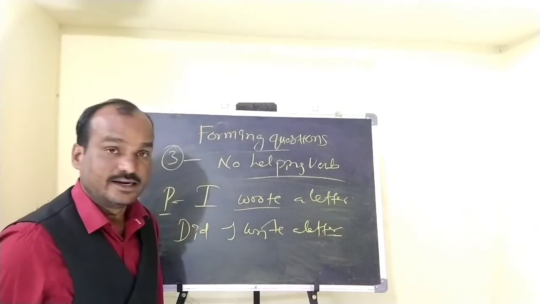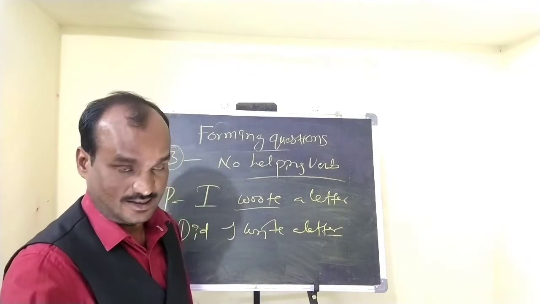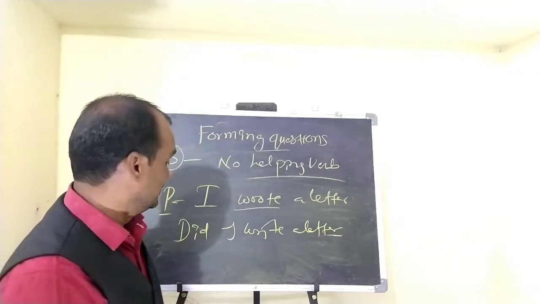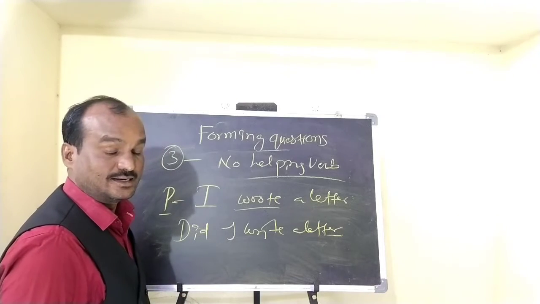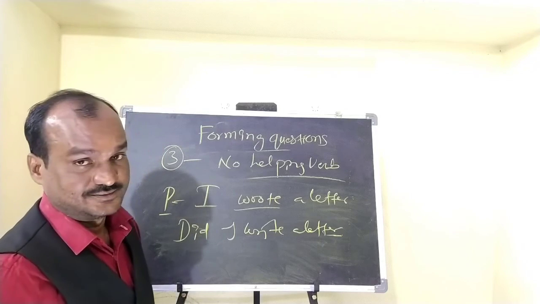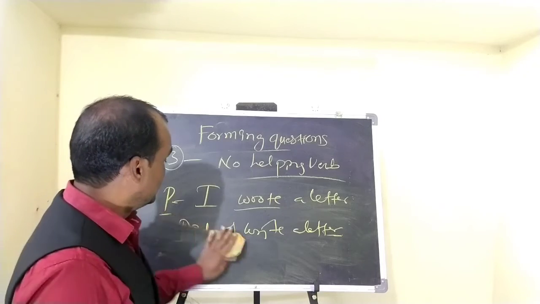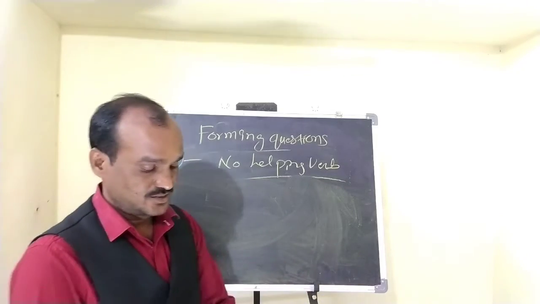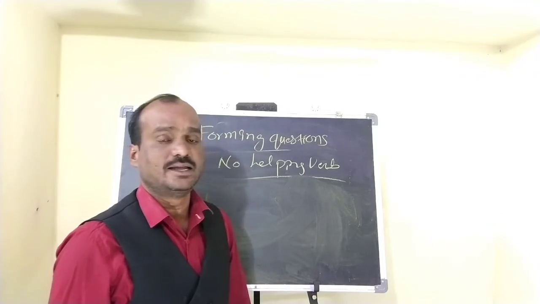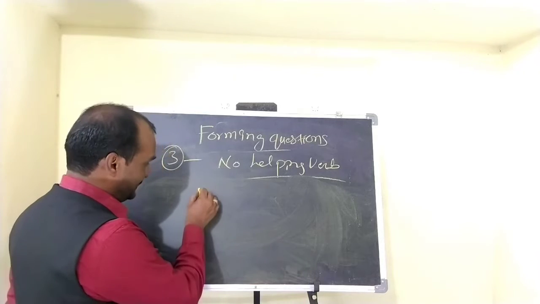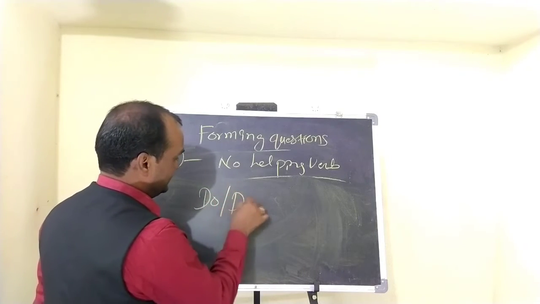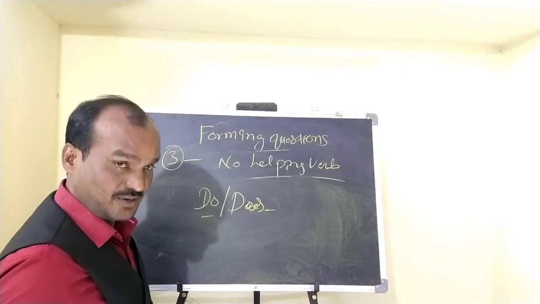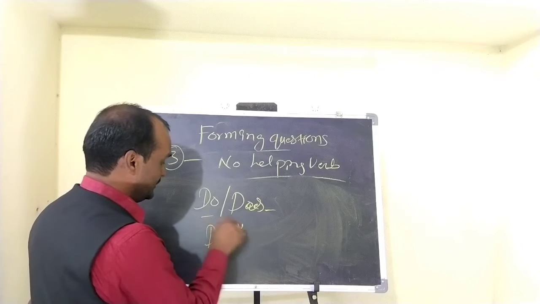After did and did not, we need to use V1 form only. I explained, I introduced this. So what form is used after did? Did I write a letter? Okay. Do, does is used in simple present tense and did is used in simple past tense. So in two contexts you cannot find any helping verb. In case of simple present tense you need to use do, does. And in case of simple past tense you need to use what? Did. So you need to keep this in mind.